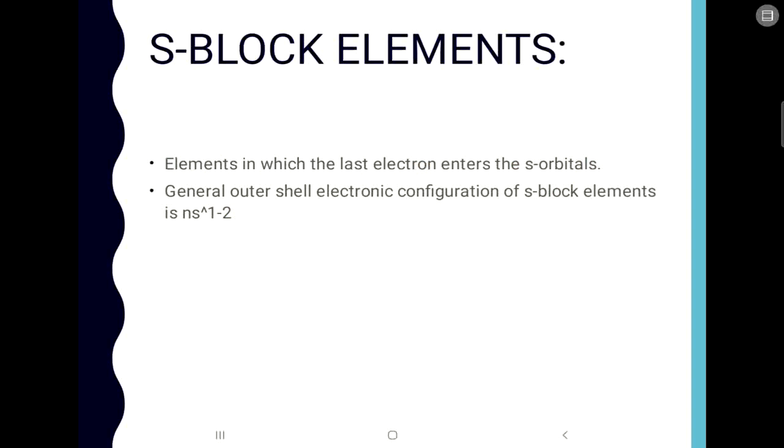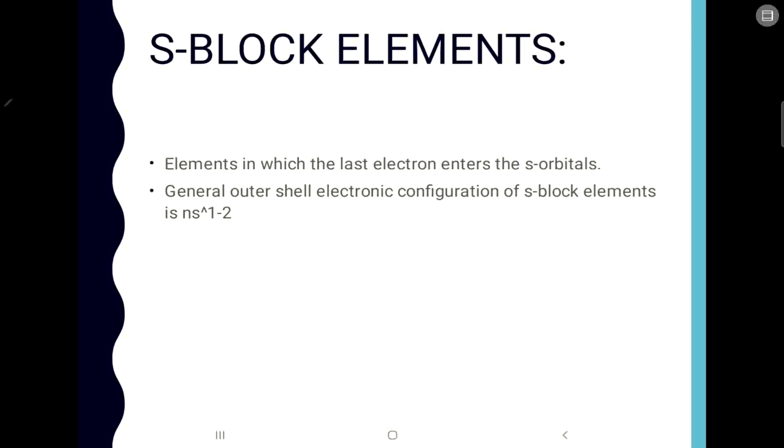Now it is very simple to know which element belongs to S block, P block, D block or F block. If the last electron of that element enters the S orbital, then it is S block. If it enters the D orbital, it is D block. If it enters the P orbital, then it is P block. If it enters the F orbital, then it is F block. So it is very simple to know to which block the element belongs.